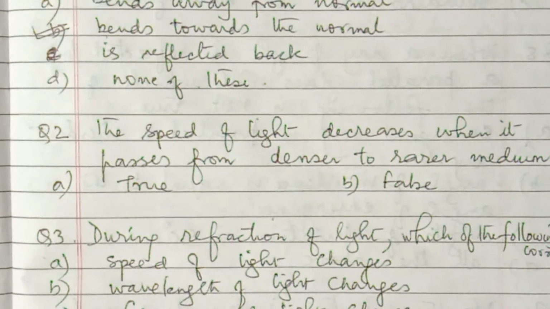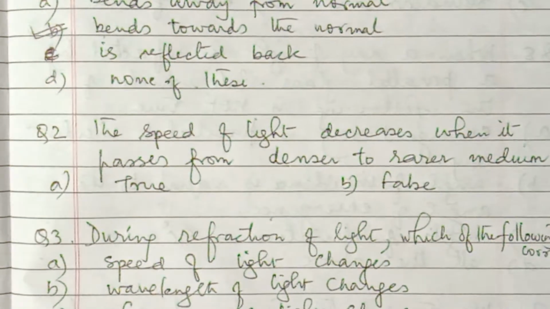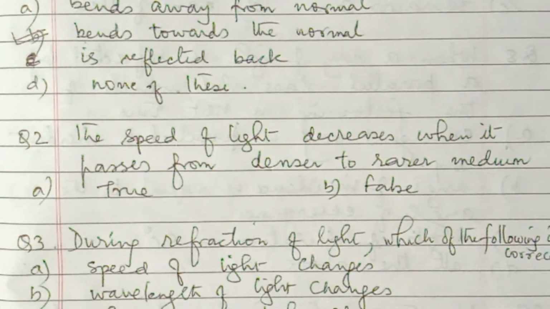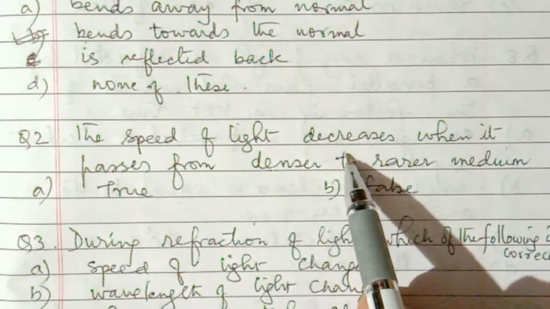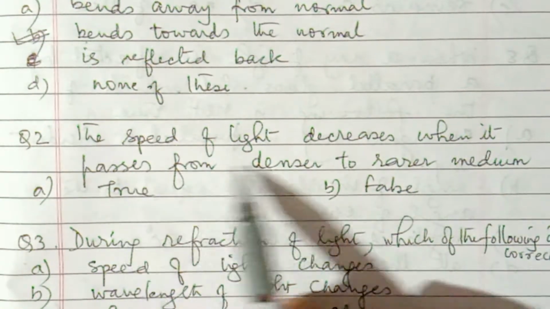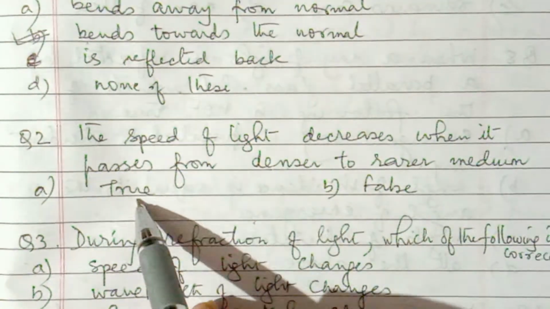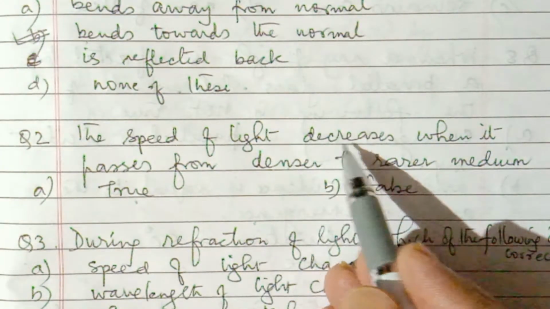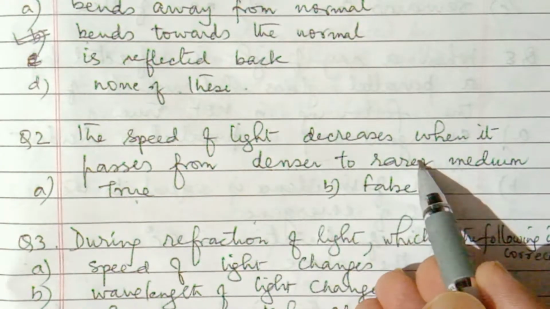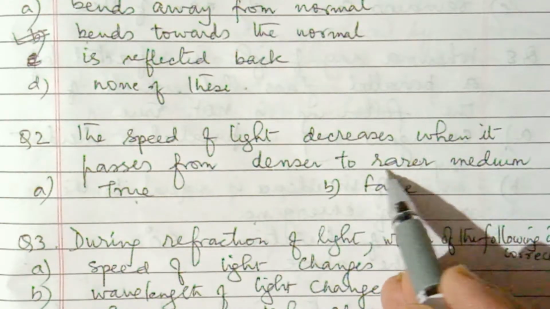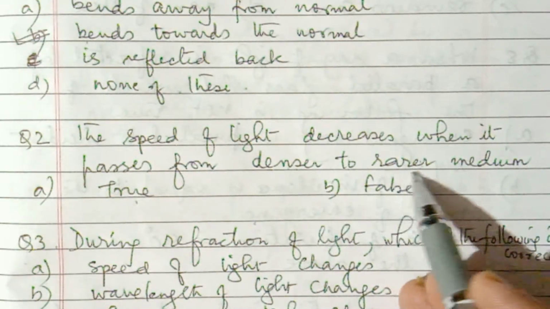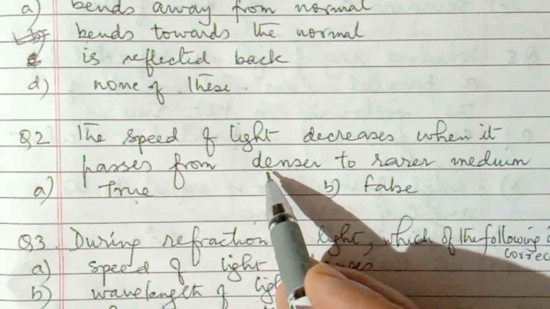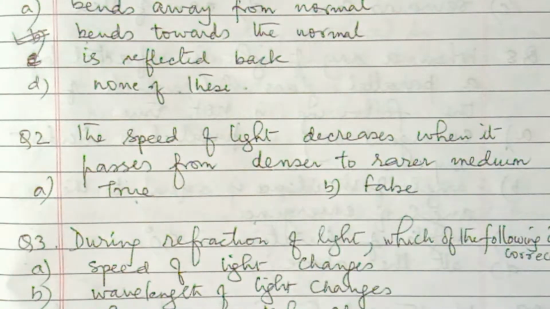Now we'll go to question number 2. The speed of light decreases when it passes from denser to rarer medium. True or false? When light passes from denser to rarer medium, always remember in rarer medium speed is higher than in the denser medium.